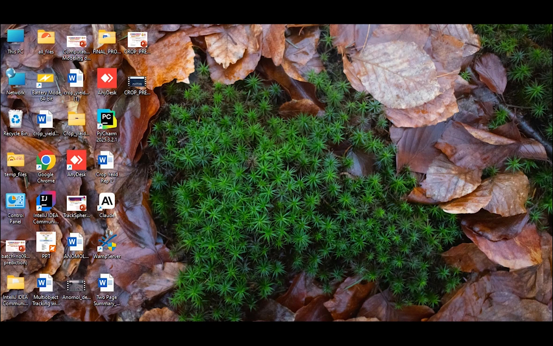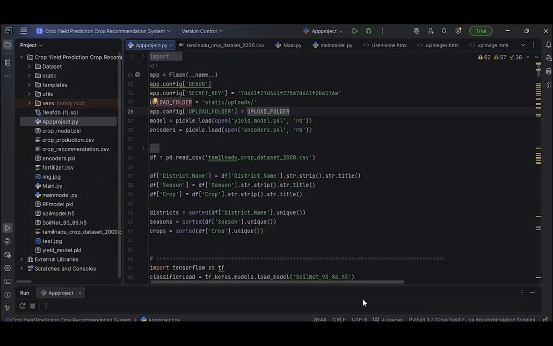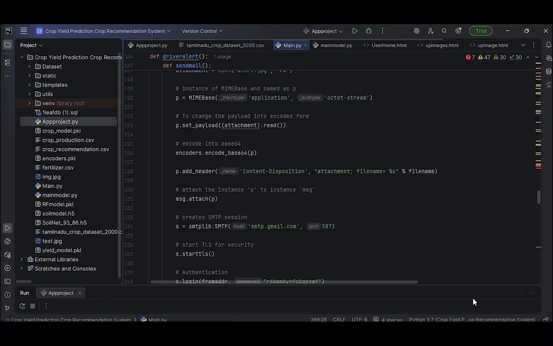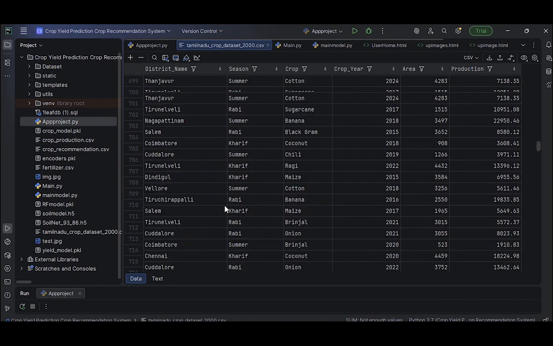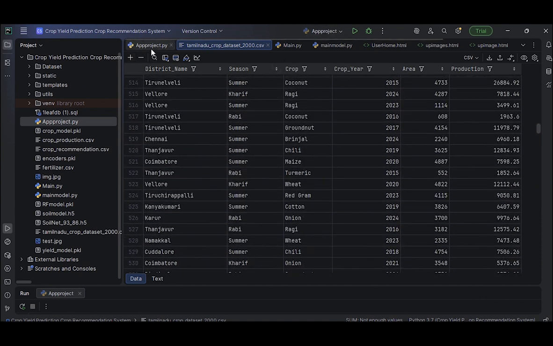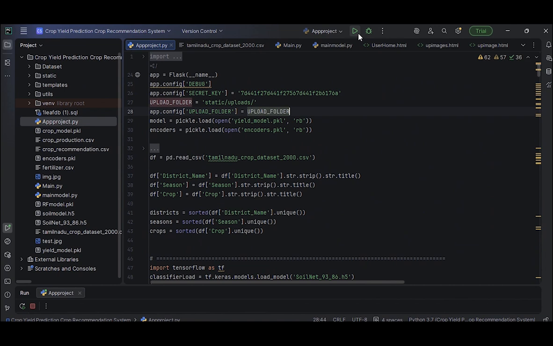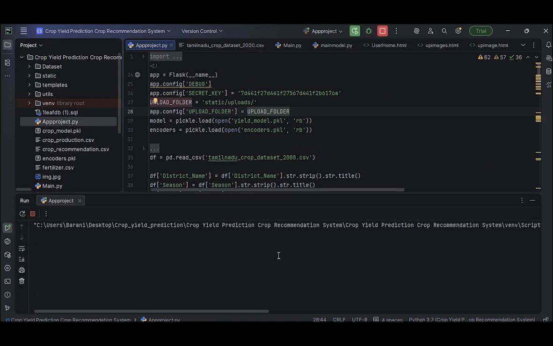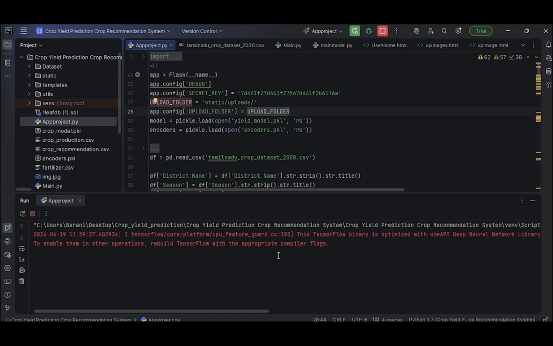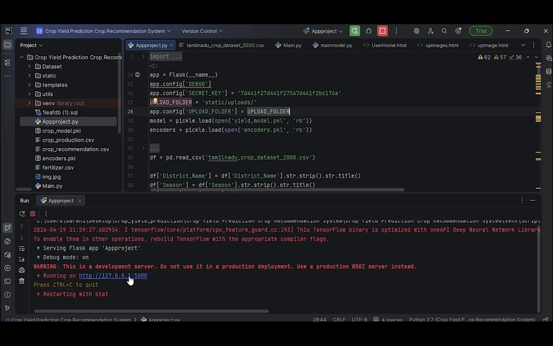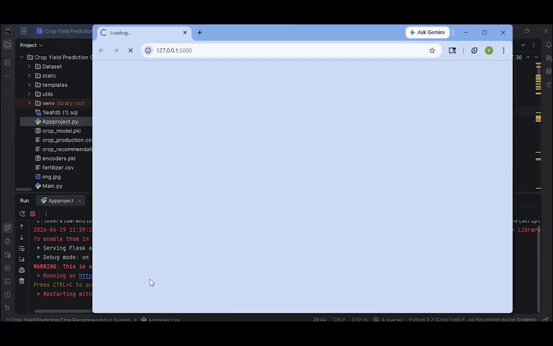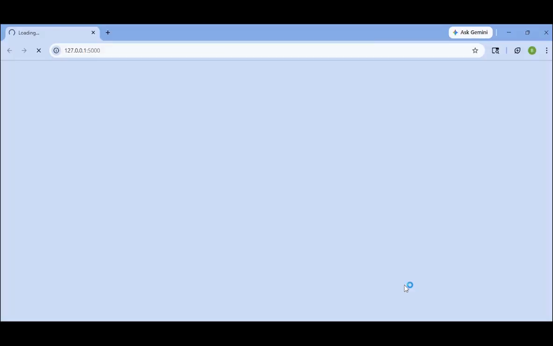Welcome to our project demo video. We use PyCharm for our IDE. This is the folder where all the implementation and datasets are stored. This is the dataset. It has several components, all the key features in a dataset: district name, season, crop year, area, and production. These are all the key factors of the dataset.